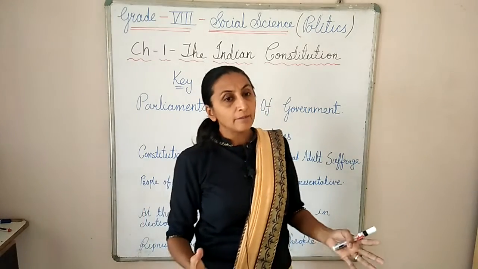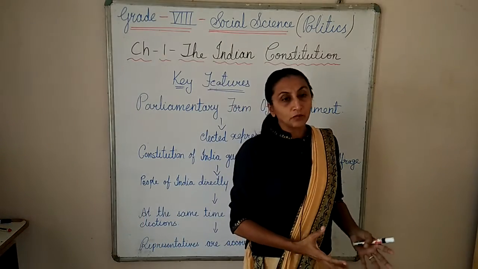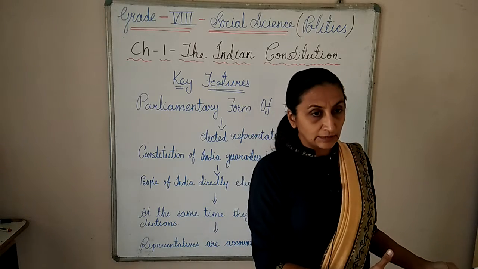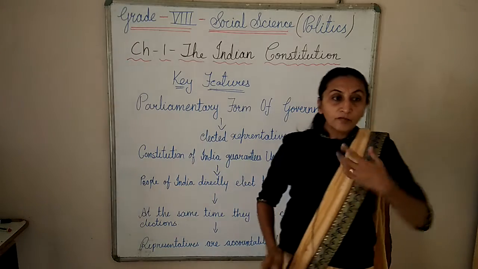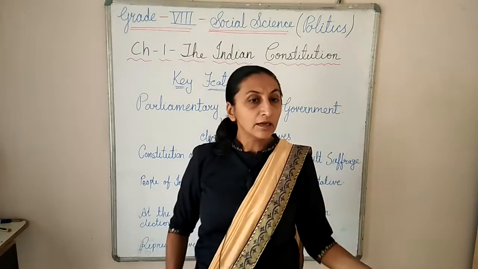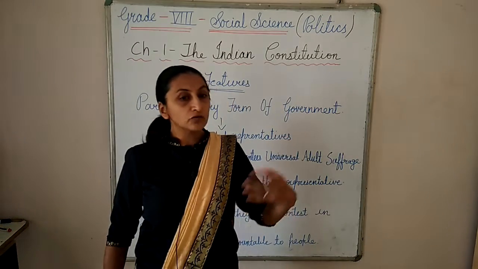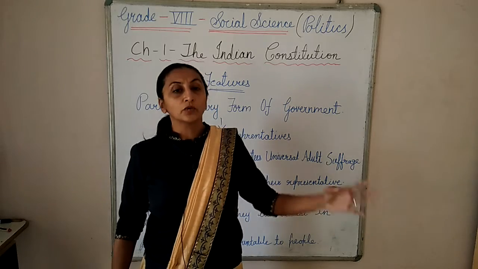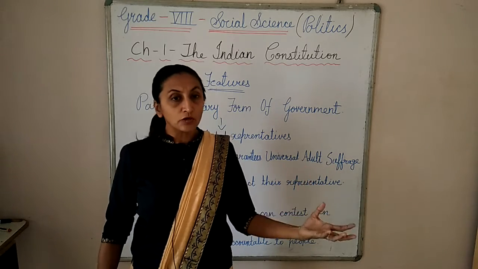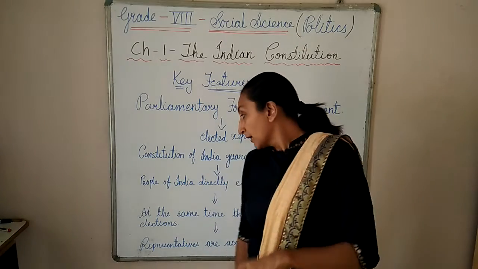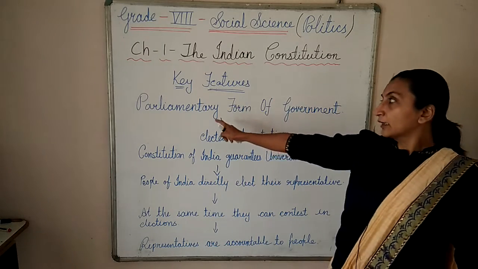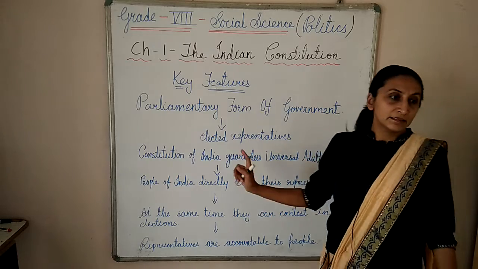Suppose a water related problem is there in my area, so we tell the representative, and the representative does the work. Finally, whom do we ask? We ask the representative, whether the problem has been solved and what answer he got. So the representatives are accountable to the people. This way, in our country the parliamentary form of government is there.